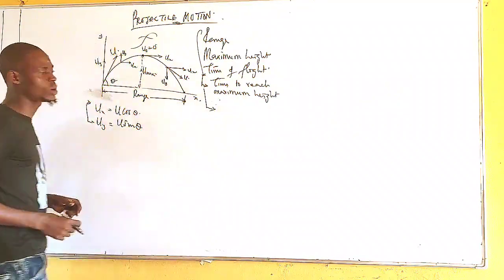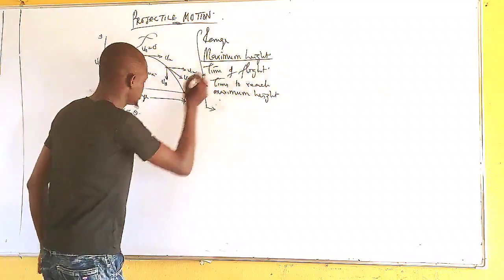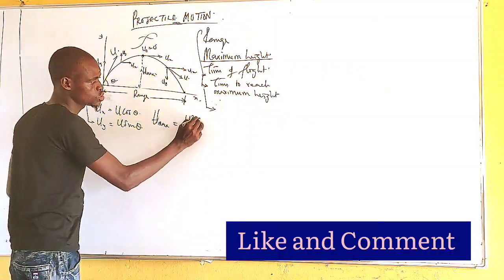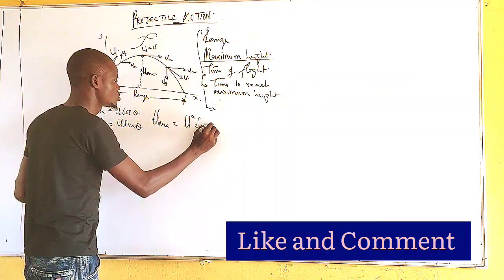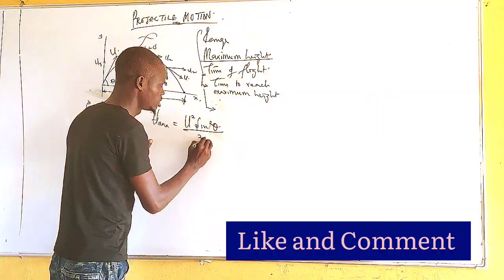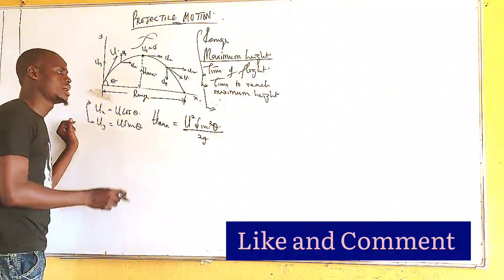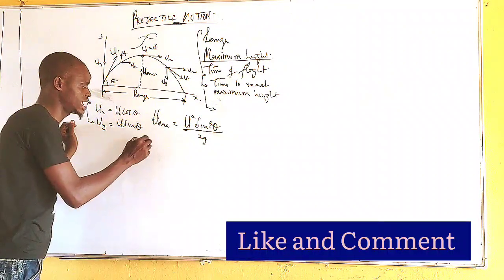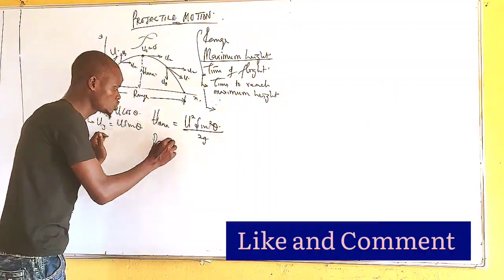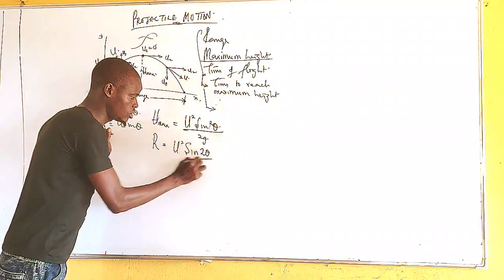Now let's take a look at these one by one so that you understand. And I'll pick out what normally asks you here. Now, for the maximum height, the equation for maximum height of a projectile is always equal to u squared sine squared theta all over 2g. That is the maximum height of a projectile. Now, the question again for the range of a projectile: the range R is always equal to u squared sine 2 theta over g.